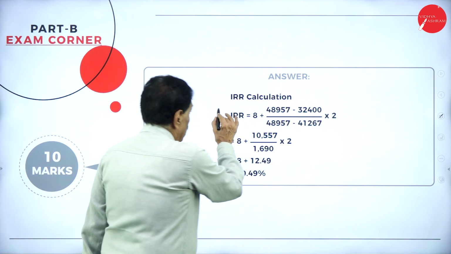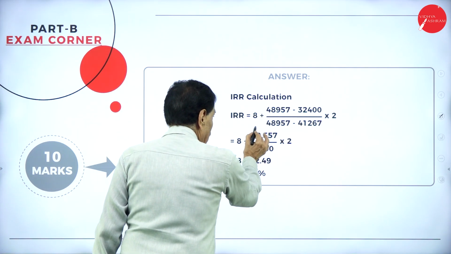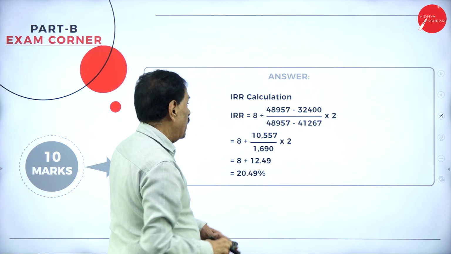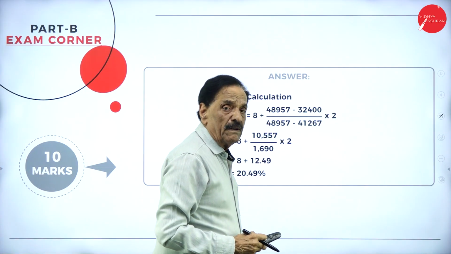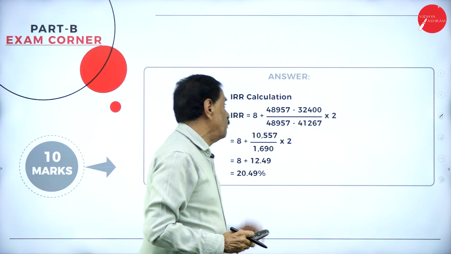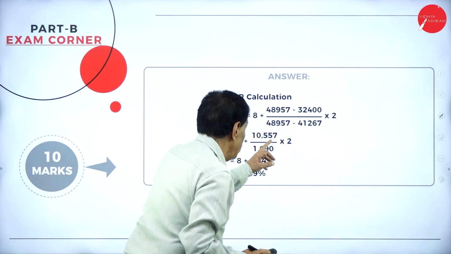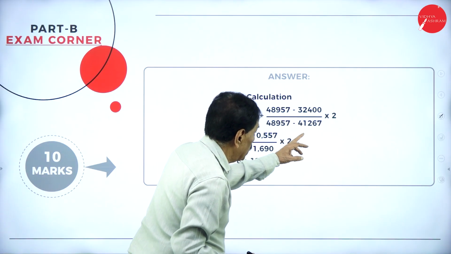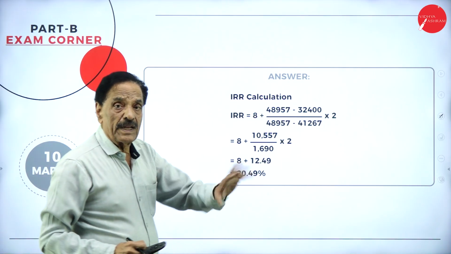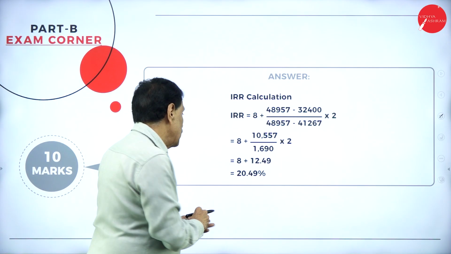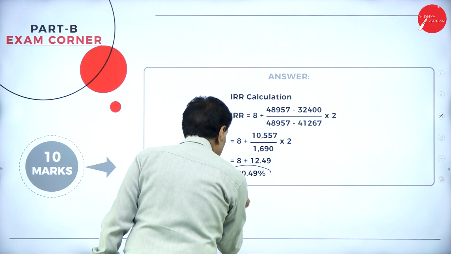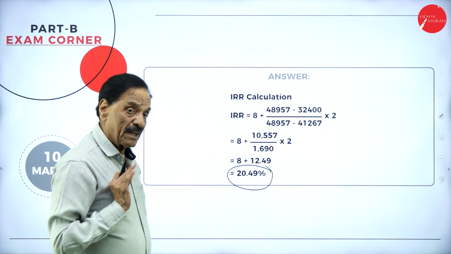So, if you calculate, IRR is 8 plus the highest value, 48,957, minus the cost of investment, 32,400, divided by the highest value, 48,957, minus the lowest value, into the difference, 10 minus 8, which is 2. The answer is 20.49%. This is your IRR.